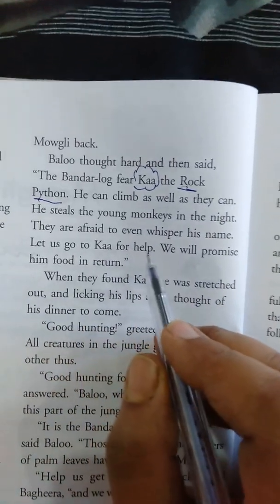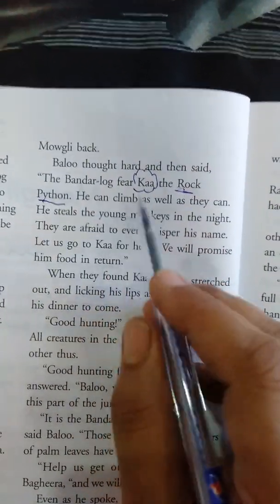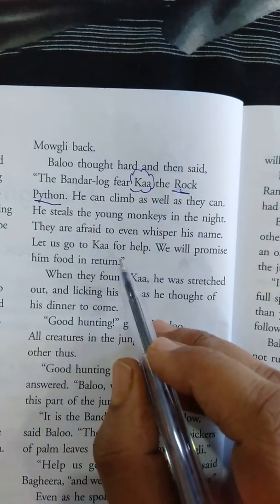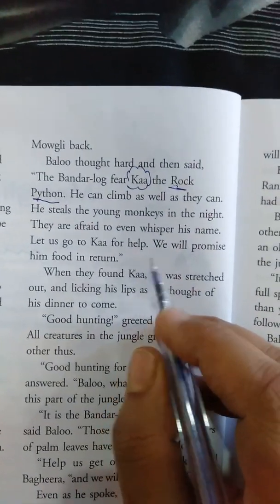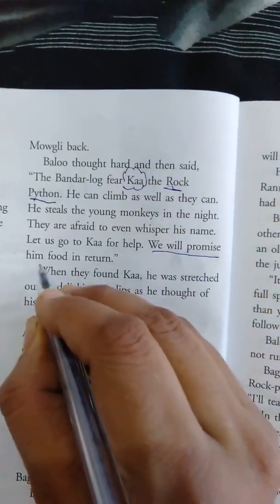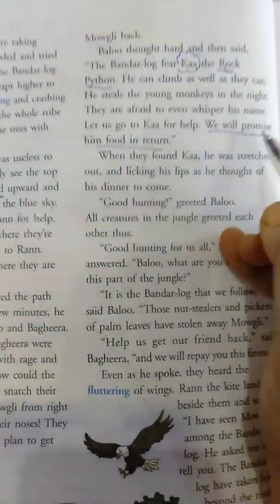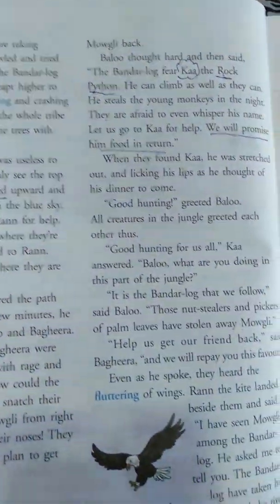Let us go to Kaa for help. We will promise him food in return. So they were discussing, Baloo and Bagheera, and they thought, why not take help from Kaa, and we will promise him food in return. Underline, we will promise him food in return. And they both planned, if Kaa is going to help us, we are going to promise him that we are going to give some food in return.